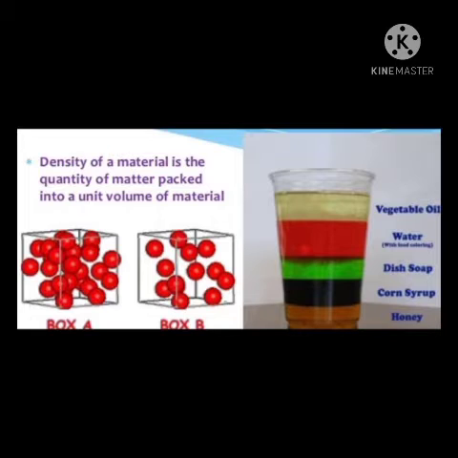So, today's topic is density. Welcome to your physics class. Our today's topic is density. Each substance has a certain mass and it occupies a space. Generally, a substance that has more mass occupies more space. We can also say a substance that has more mass has more volume.